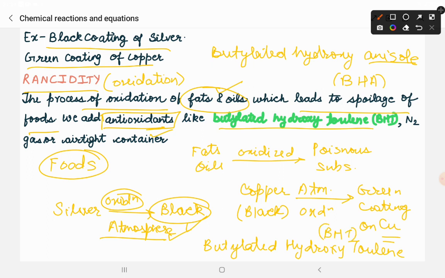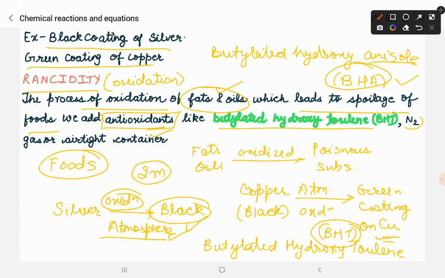Now what is the function of BHA and BHT? This is a very important 2-mark question. What happens is that this butylated hydroxyanisole or this butylated hydroxytoluene will prevent the oxidation of the fats and oils of the food, and as a result they will not get spoiled.